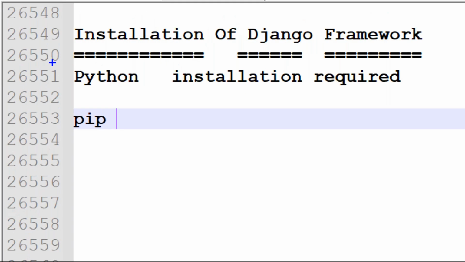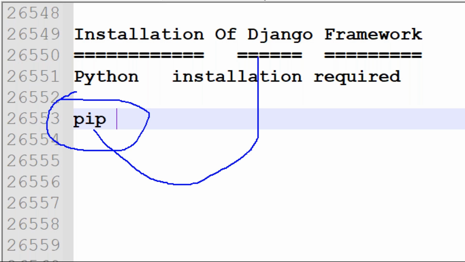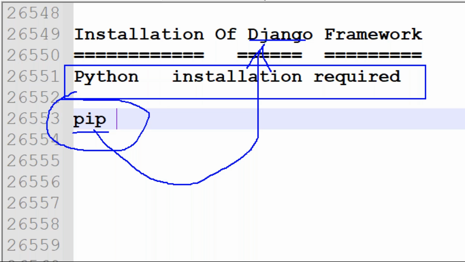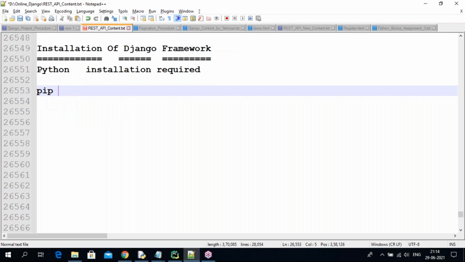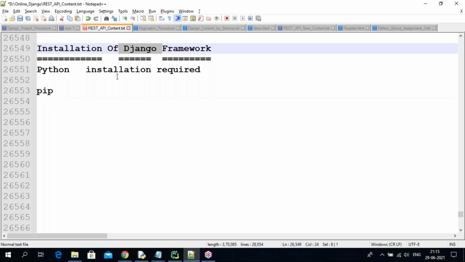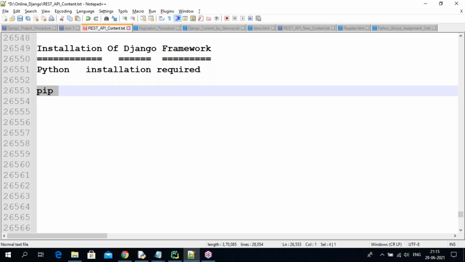At the time of installing Python, the pip command is also there. By using this pip command, we are going to install the Django framework. That's why Python software must be installed on our system, then only pip is available. If pip is available, then you are able to install Django. Is this clear? To install Django, Python is required. When installing Python, the pip command also comes. By using the pip command, we install Django. So pip stands for what? Python installer package.